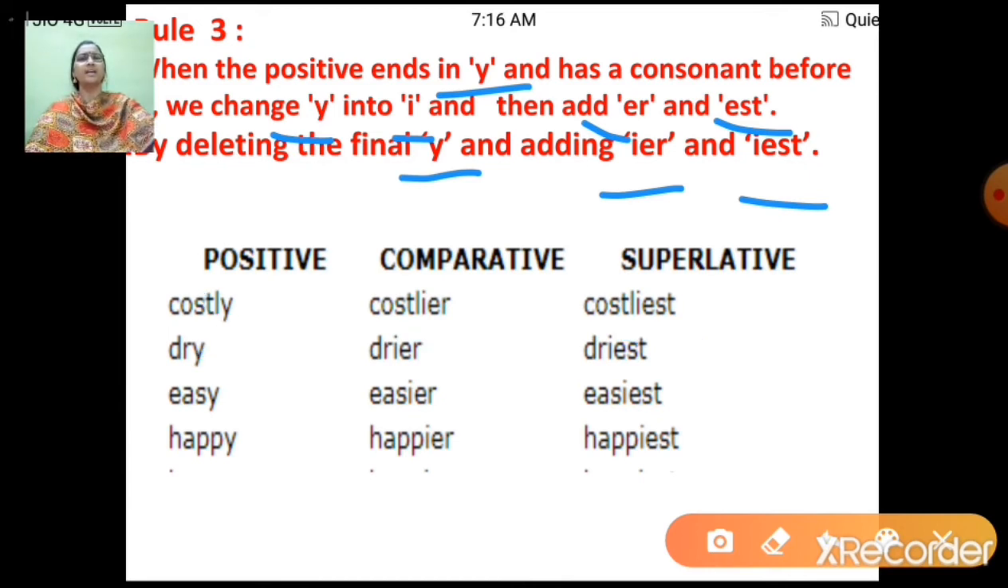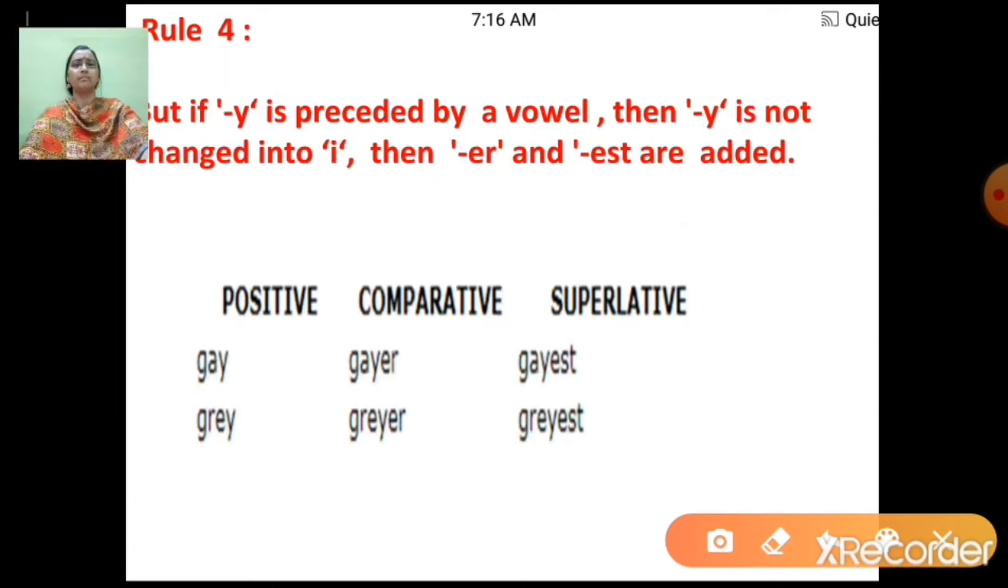Now we'll read the next example. Dry, drier, driest. Easy, easier, easiest. Happy, happier, happiest. Alright, now let's move ahead and look at rule number 4. But if y is preceded by a vowel, then y is not changed into i, and er and est are added. Now let's understand this with an example.